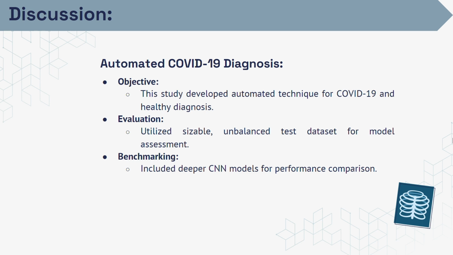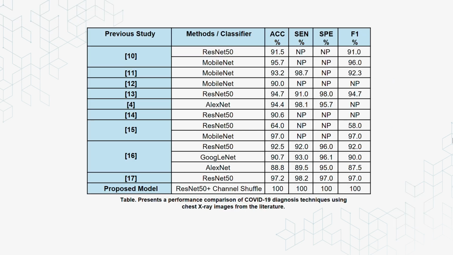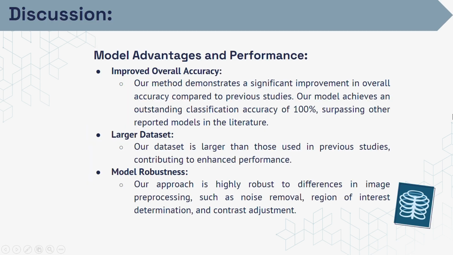So let's move now to the discussion section. This study developed an automatic technique for COVID-19 and healthy diagnosis. It utilized a sizable and balanced test data set for model assessment, and included deeper CNN models for performance comparison. As we can see here in this table, which shows the performance comparison of COVID-19 diagnosis techniques using chest X-ray images from previous studies, it was very clear that our proposed model achieved the best outcome across all performance evaluation compared to all previous studies.